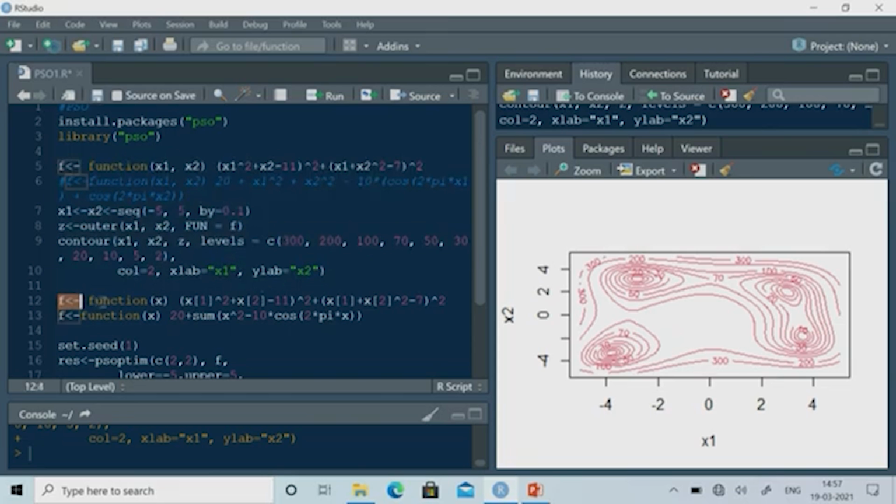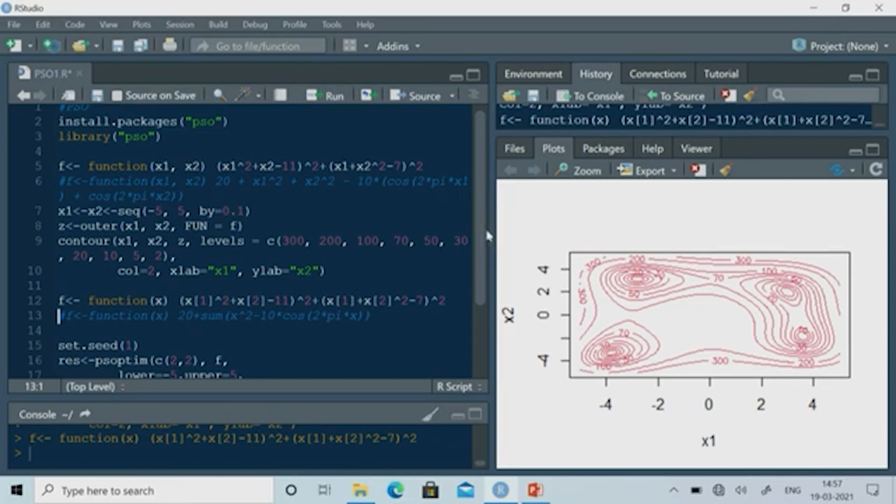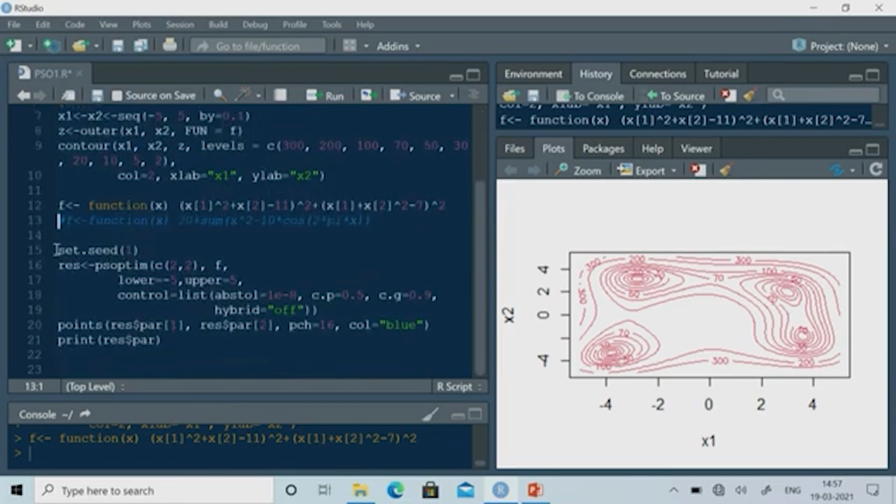Now, I have to write this function in this order in order to apply PSO. So, I write an x, and within x I have two variables, that is x1 and x2. The second function I am not using; the first function I am using. Let us execute this particular function, and here I am using seed value 1. We set the seed value just to get the same result. Otherwise, if you do not use it, you will not get the same result. Let us execute this, and then I am using PSO optim.